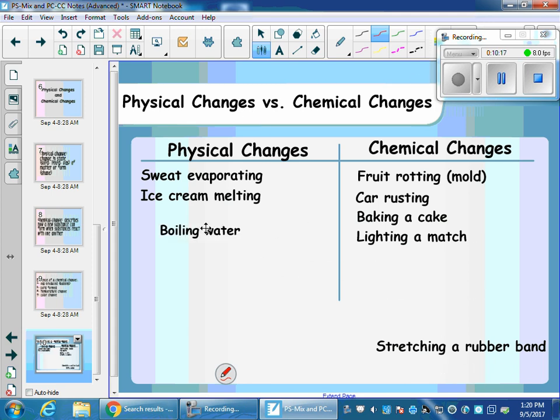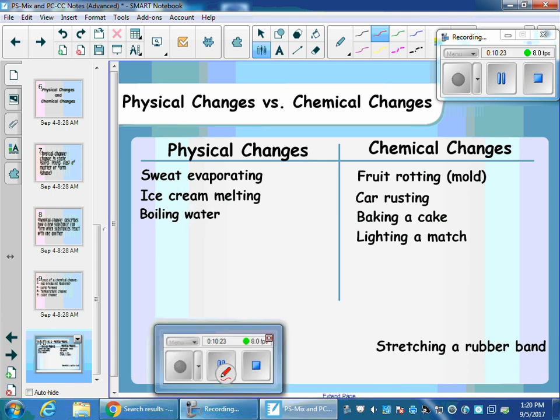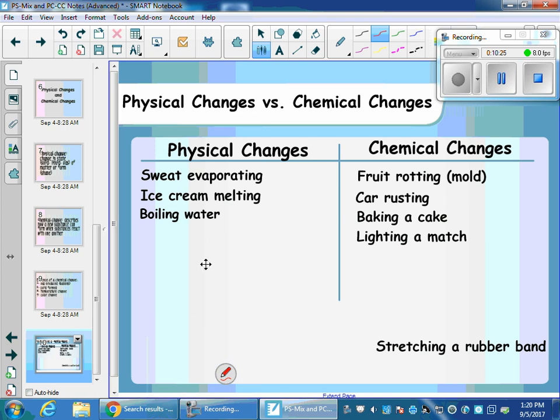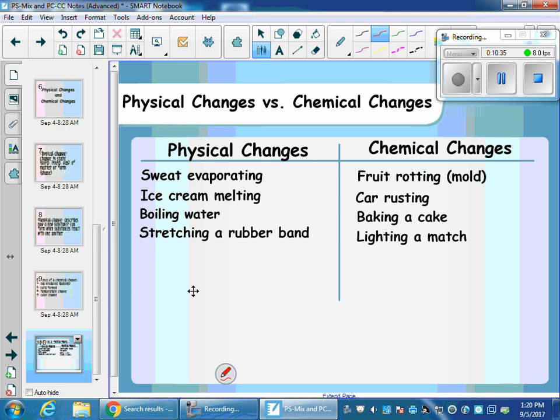Boiling water is also a physical change. Boiling here is causing evaporation. So I would be going from a liquid to a gas, and that again is a physical change. I'm not changing the composition of what I have. And the other example here, stretching a rubber band, would be a physical change. It is a physical change because I'm just changing the shape of it. I'm not actually changing what I have.